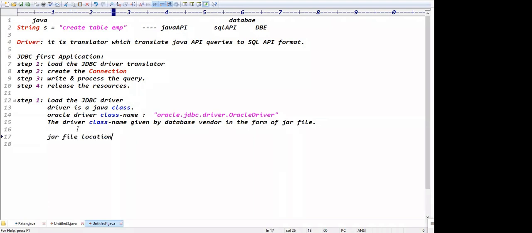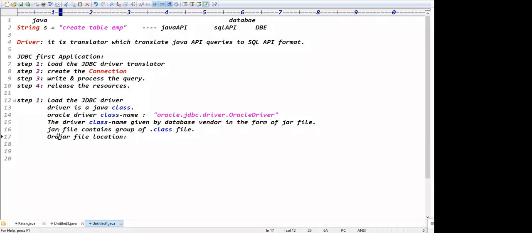Guys, about the jar file location: they give this class in a jar file. What does the jar file contain? The jar file contains Java classes, a group of .class files, not .java files.